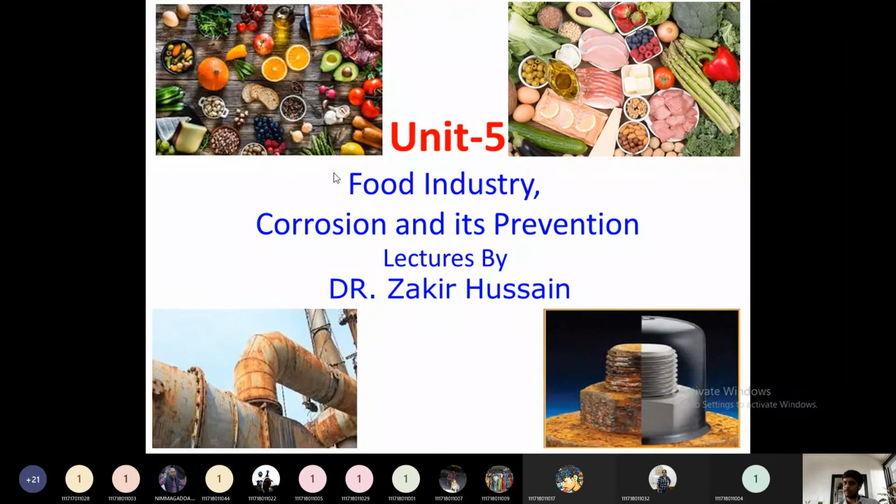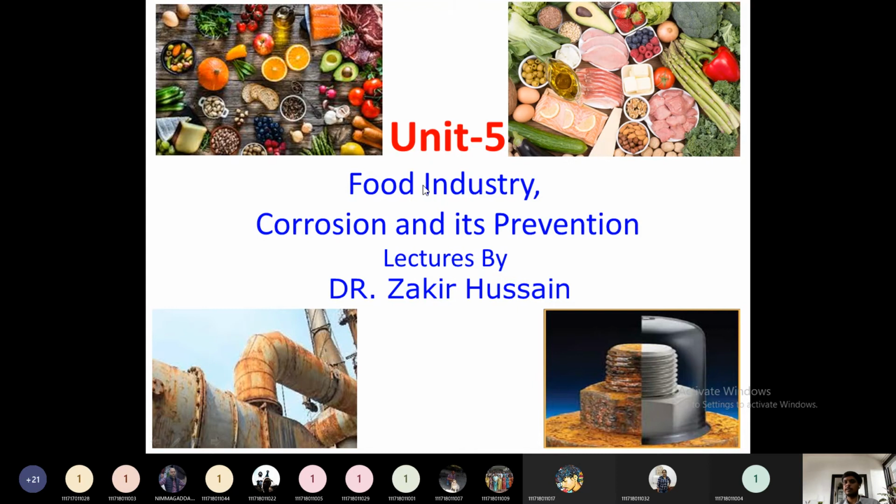Part A will be the food industry, which is a very short one, no need to worry. Then corrosion: corrosion is not an industry, we have to prevent corrosion. Corrosion will anyway happen due to environmental oxidation and everything, but we have to prevent it. Our special emphasis will be to understand how many types of corrosion are there, what factors are responsible for each type, and what remedies we have to take to prevent corrosion.